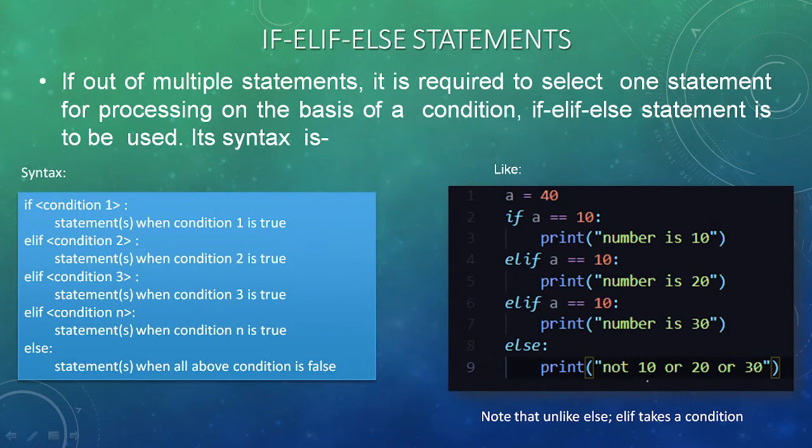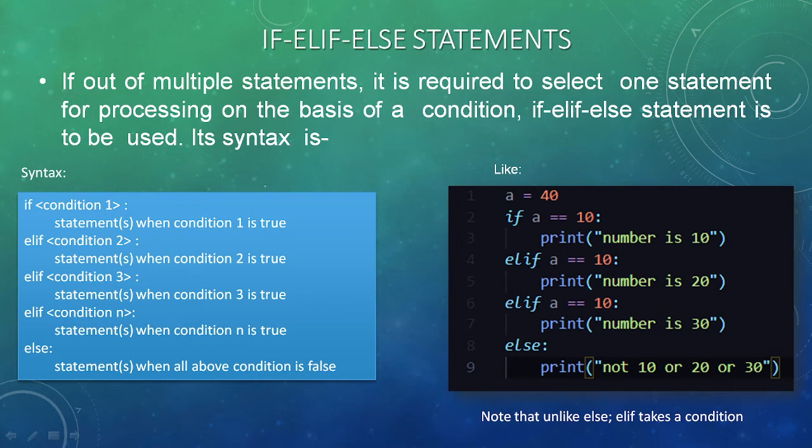The third form of if else is the if elif else statement. When, out of multiple statements, it is required to select a single statement for processing on the basis of a condition, the if elif else statement is used. It means when multiple statements are there and one of them needs to be executed, we use the if elif else statement.